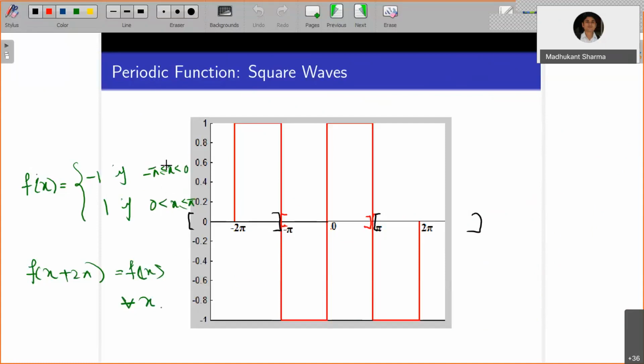What will be the corresponding value that we are going to see? It will not be f at 0, because f at 0 does not exist. So in that case, f of 0 minus plus f of 0 plus, divided by 2, the average of them. That's going to be minus 1 plus 1 by 2, which is 0. Similarly, for minus pi and pi, that will also come out to be 0.